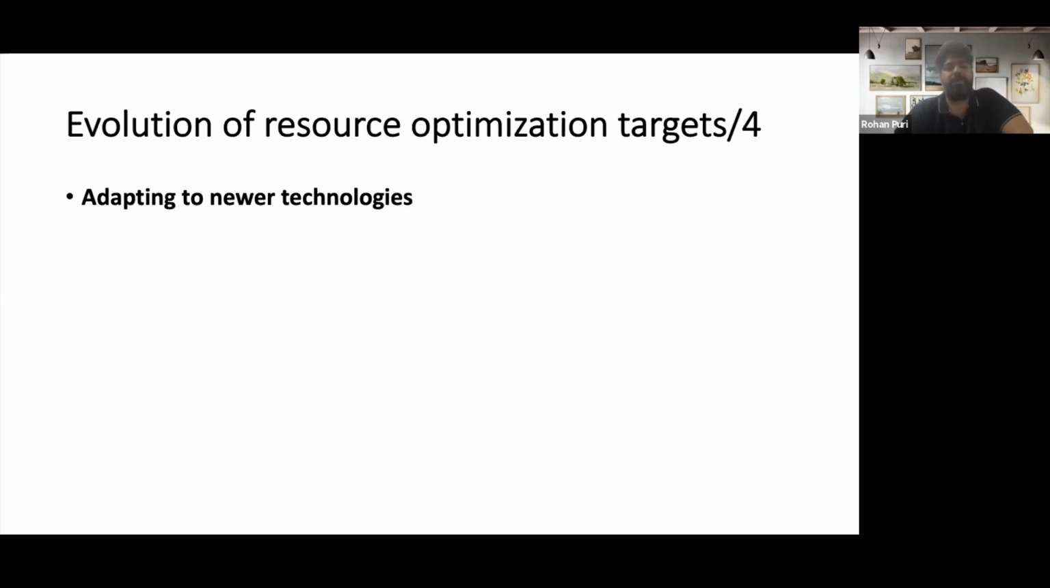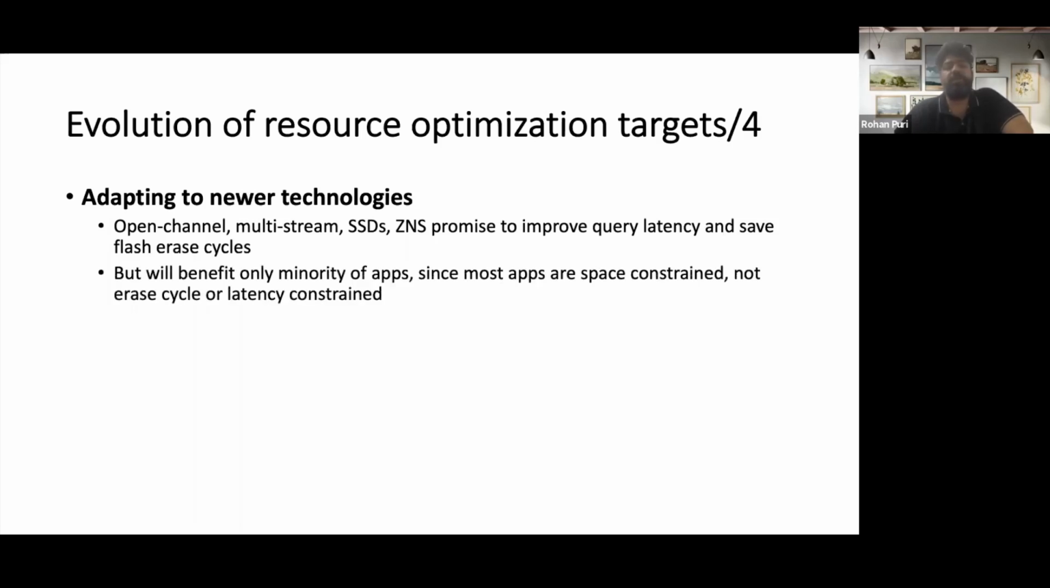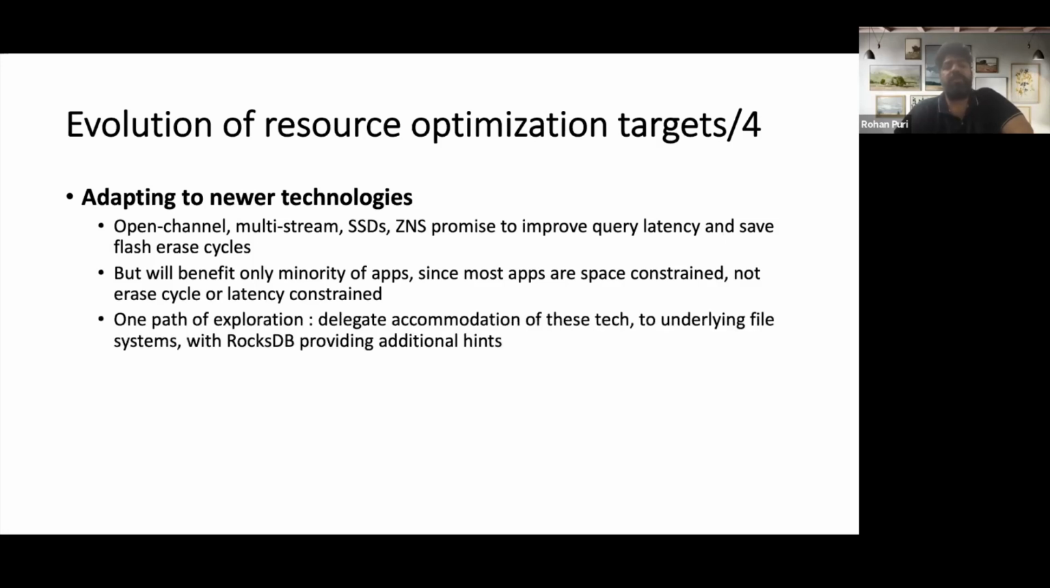So yeah, the next thing was adapting to newer technologies. This mainly talks about new kinds of devices that are coming up, like open channel multi-stream SSDs and zoned namespaces, which promise to improve a lot on the query latency and save on the flash erase cycles. But as they have said earlier also, from their field experience, flash erase cycles are not an issue, but space is a bigger issue. But they still go on and say that one path of exploration would be delegating accommodation of these technologies to the underlying file system, and RocksDB providing additional hints for that.